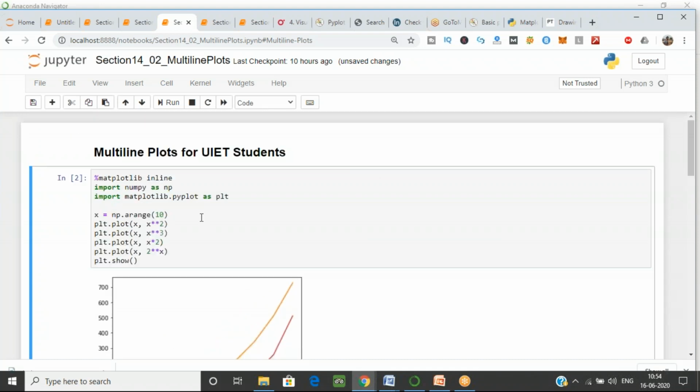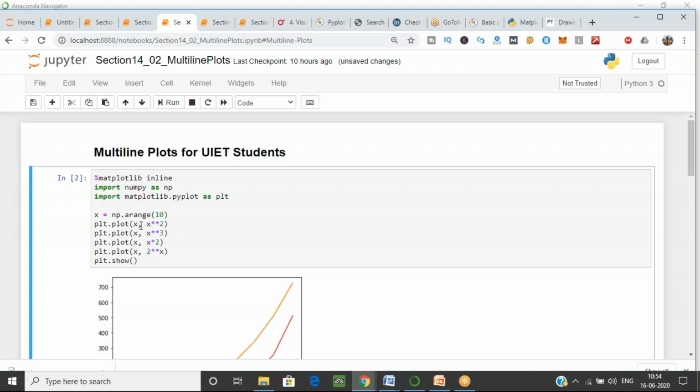Now, what we have to do again for multi-line plots, I have created different files for that so that it becomes easier for you, and I will also share these files with you so that you can practice different plots. Now, what I have to do first, include this special line, this library. After importing this library, I have to generate x values. So again, I'm generating x values with the np.arange function, that is 0 to 9 values.